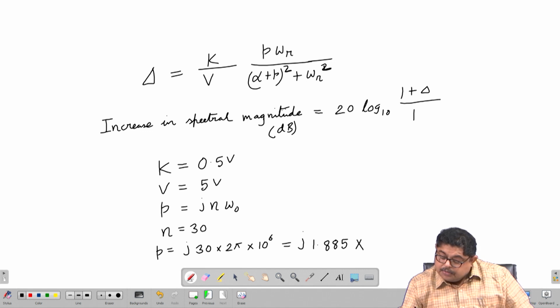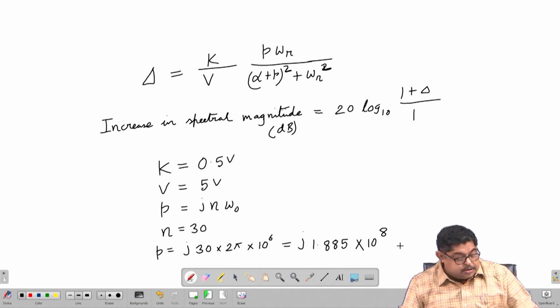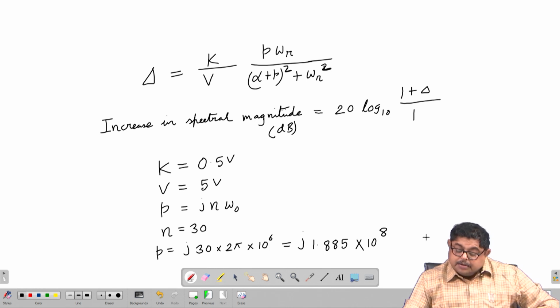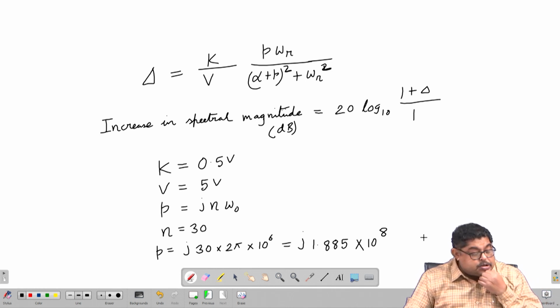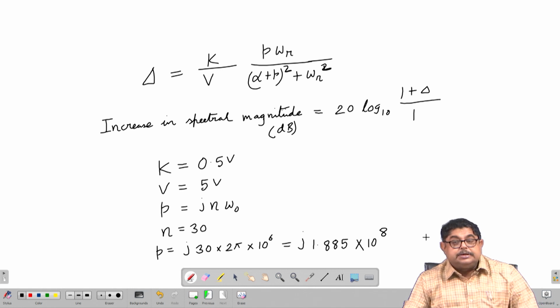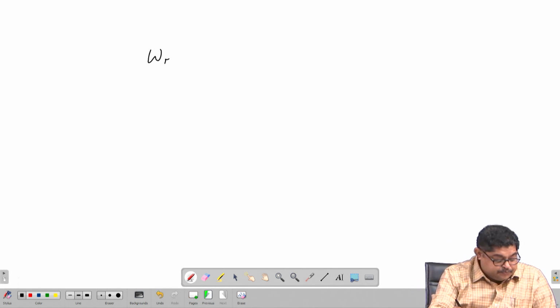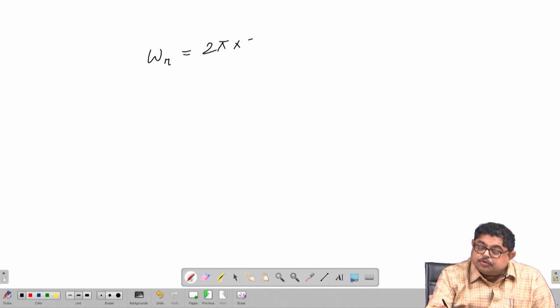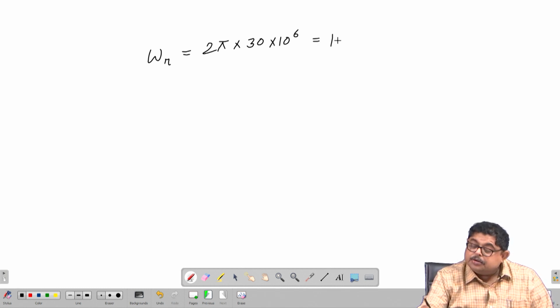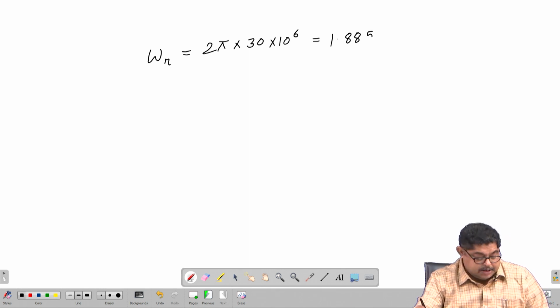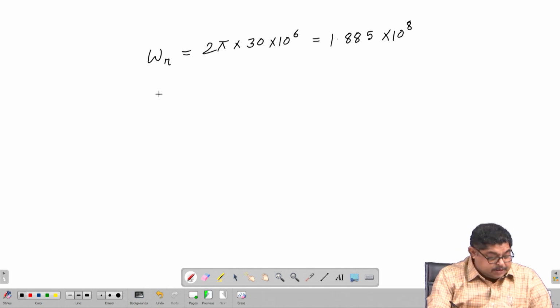1.885 into 10 to the power 8. And so, if that is there, also it is said that ringing frequency omega r is 30 megahertz. So, omega r will be 2 pi into 30 megahertz, that is 1.885 into 10 to the power 8, and alpha is already said.